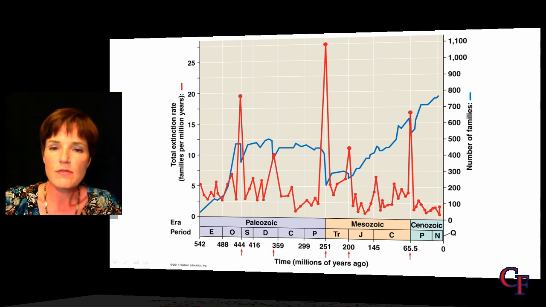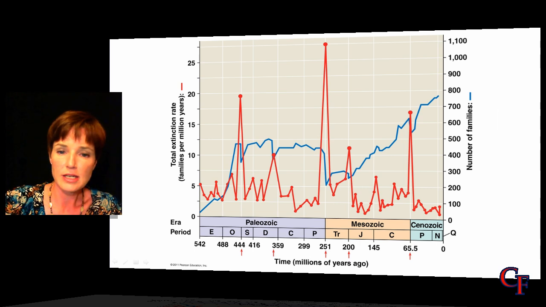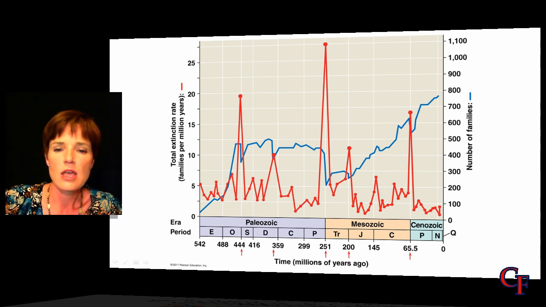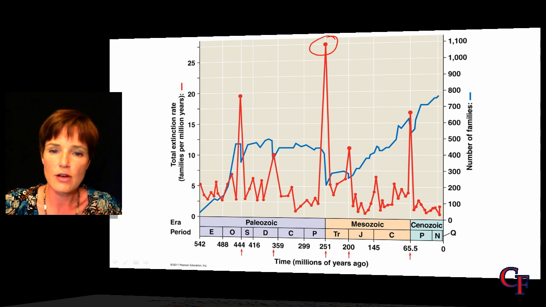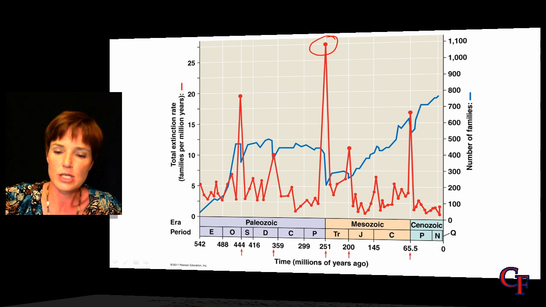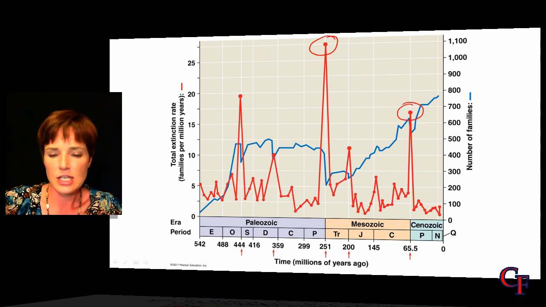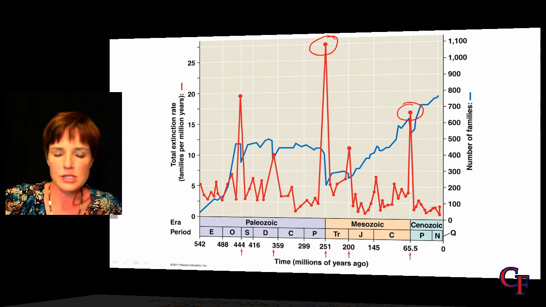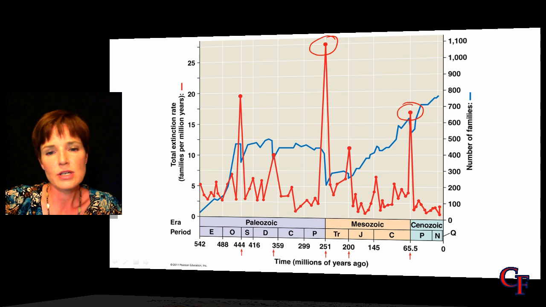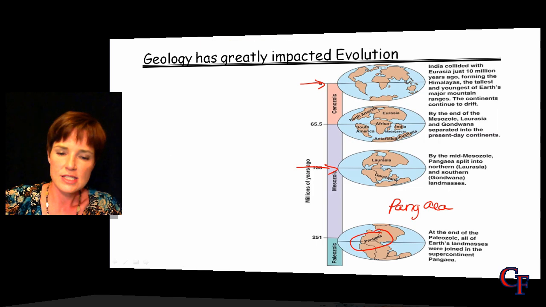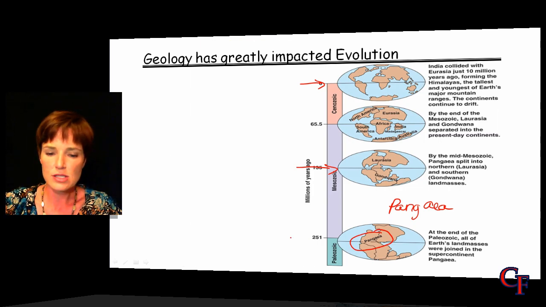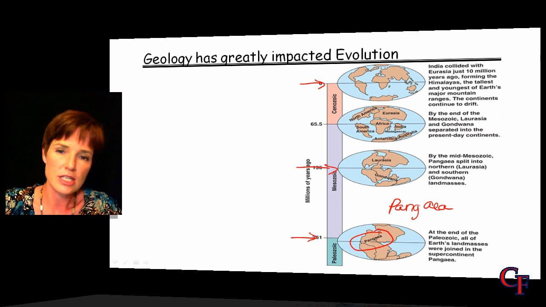If we just focus on some of the ones that are more commonly talked about, really very big extinction events, this one right here would be the Permian extinction. Lots of organisms were extinct at that point. Another one that we're going to mention here is the Cretaceous extinction. If we talk about those a little bit, the Permian extinction would have taken place, notice, 250 million years ago. If we just go back to the previous slide, notice that 200 million years ago, that's when we had our big Pangaea continent. And that's when we started to have that break apart.